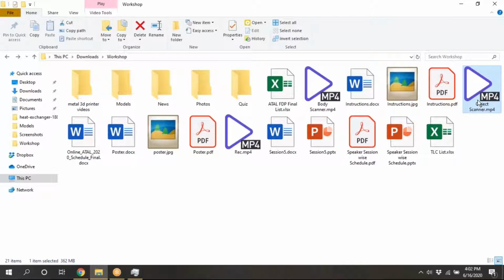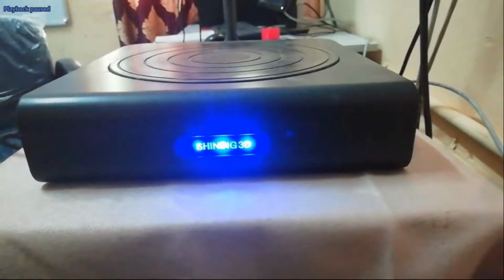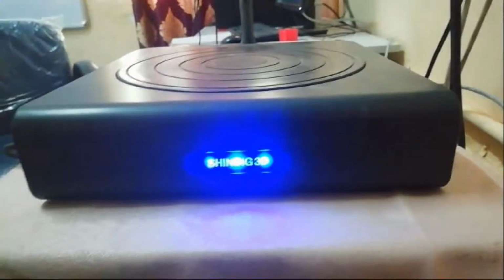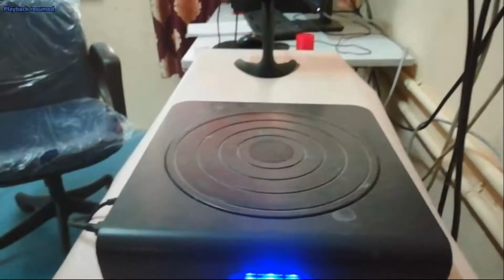Now we will see the object scanner. The object scanner will scan objects. Why? Because for a body, we can't sit the person here, right? And we are using Shining 3D.